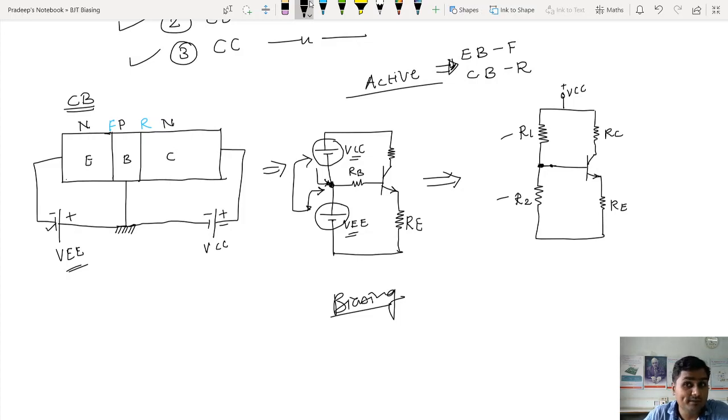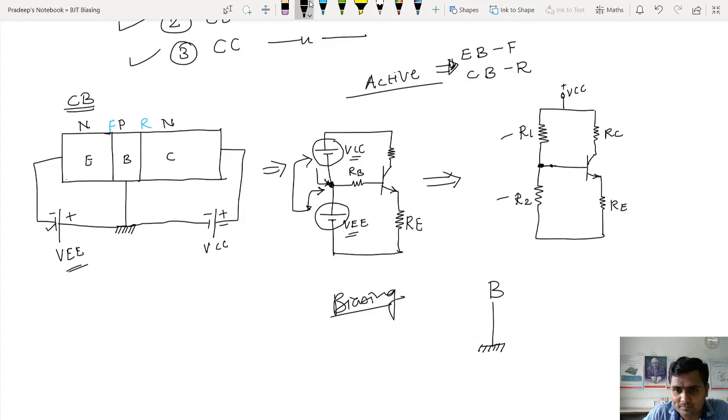Now I want a common base amplifier. So if I want that amplifier, then see, base is common. This is the base, which is common. Now as the base is common, where to connect input then?